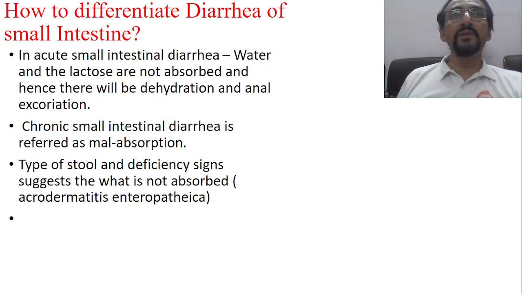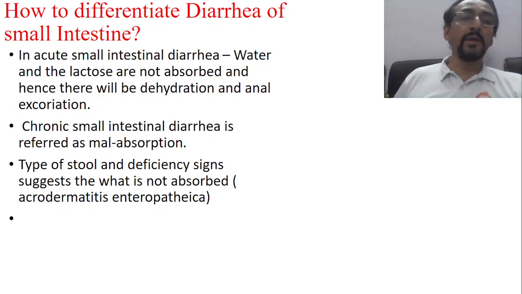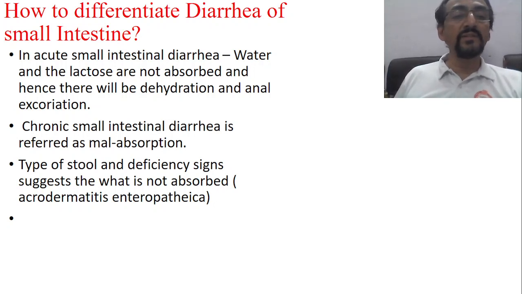If the mother comes and tells you that since the last 4 months he is having the problem, and the child is also malabsorbed and there is also loss of weight, as we see in celiac disease, then definitely it is a chronic small intestinal problem, chronic small intestinal diarrhea. Okay, now the type of stool and the deficiency state suggest what is not absorbed.